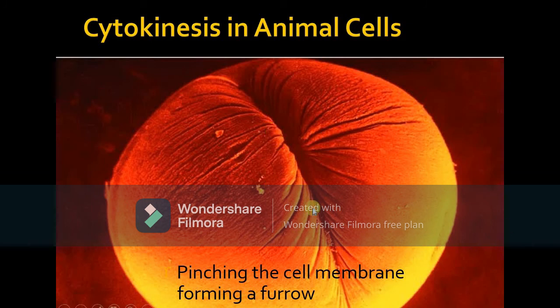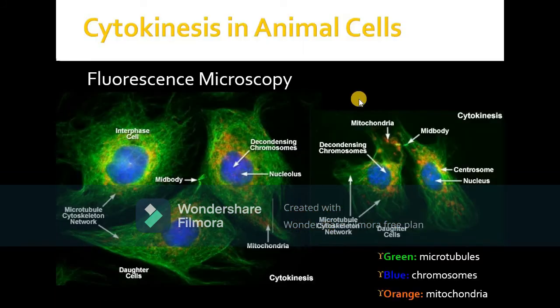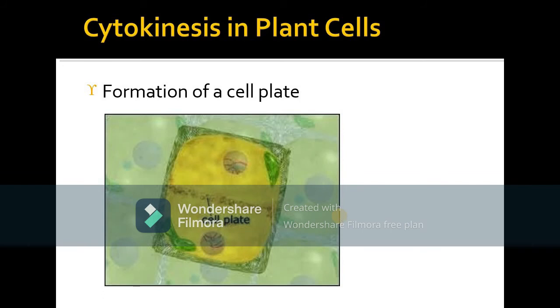Here is the cytokinesis in animal cells. It is actually a pinching of the cell membrane and forming a furrow, and this furrow helps to divide the one cell into two parts. You can see this, the nucleus is separated and the cells are separating from each other. This figure is from fluorescence microscopy. The green part is showing the microtubules, the blue part is showing the chromosomes, and the orange is the mitochondria.